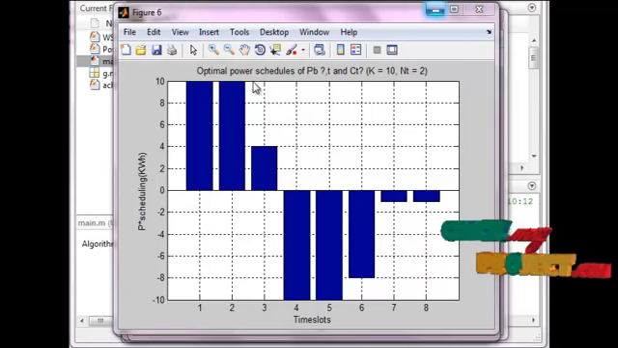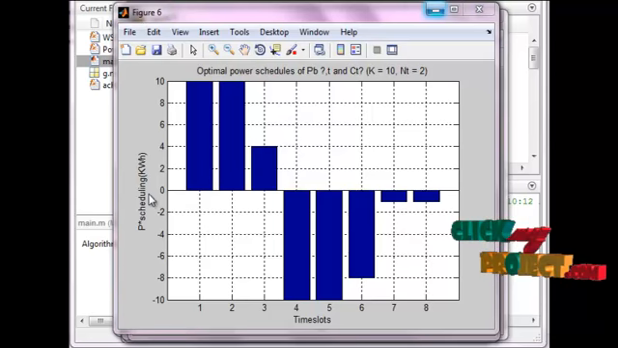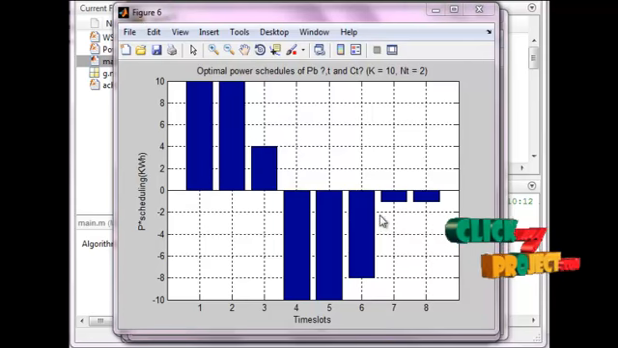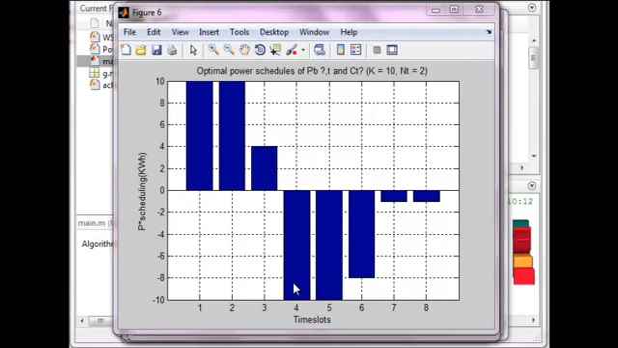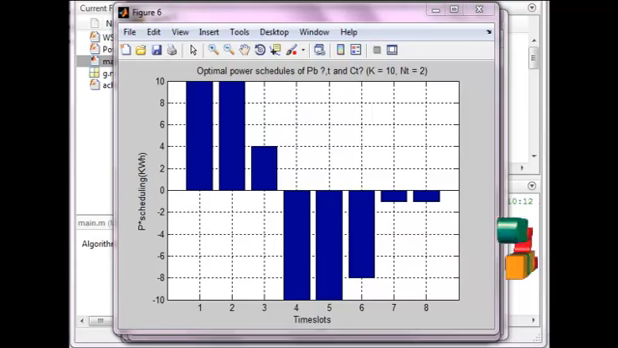This figure denotes the optimal power schedules of power transmission and CT, with K equal to 10 and NT equal to 2. This is the P scheduling in kilowatts per hour, and these are the time slots. Comparing across all the time slots, we can see the power schedule. For example, in time slot 4 it briefly decreases, and in slot 3 there is an increase. So these are the comparisons between the time slots and the power scheduling of the process.